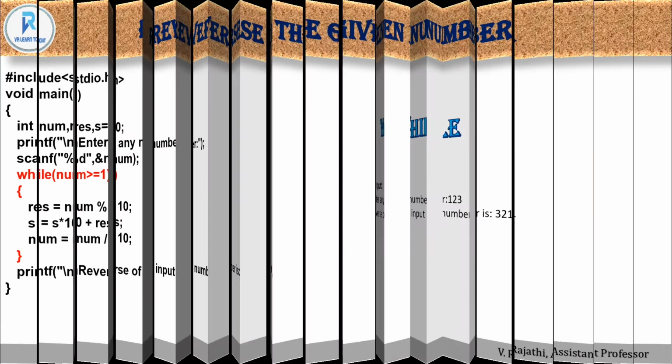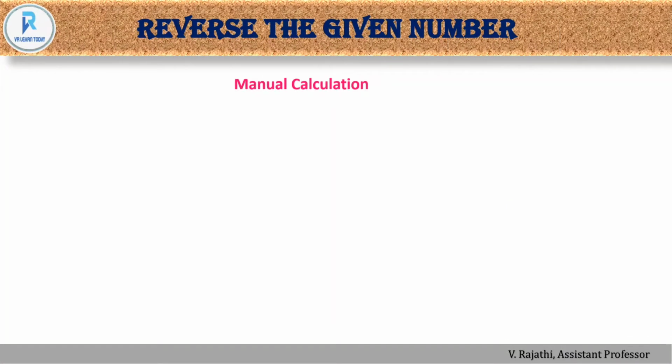So let's see a manual calculation, how to do a manual calculation. For that we are just taking that while loop alone. For example, if the user gives 1, 2, 3, how will it process? I will just tell you. First the 1, 2, 3 will be taken because this is the num value. So num is greater than or equal to 1. Obviously the condition is true, so the body of the loop will be executed.